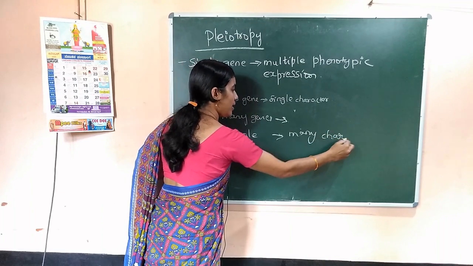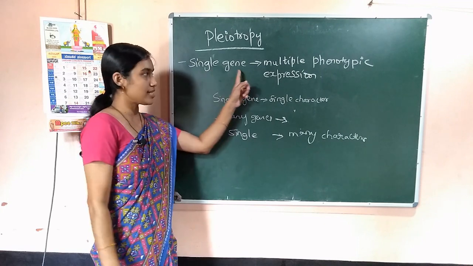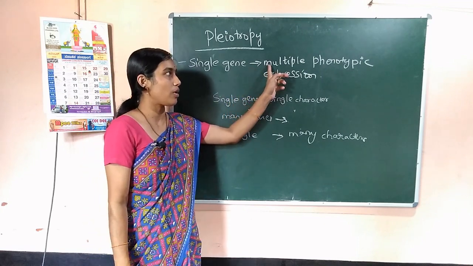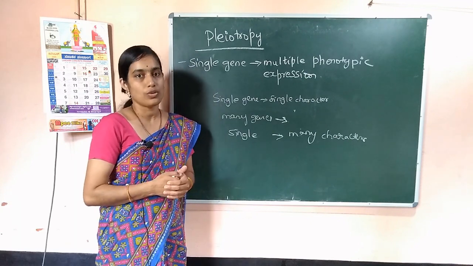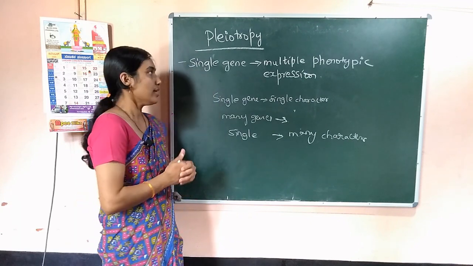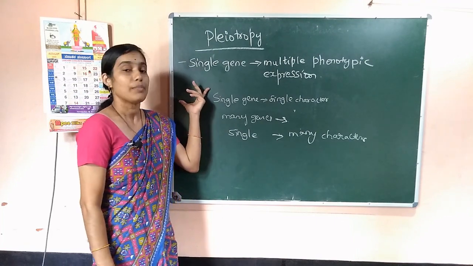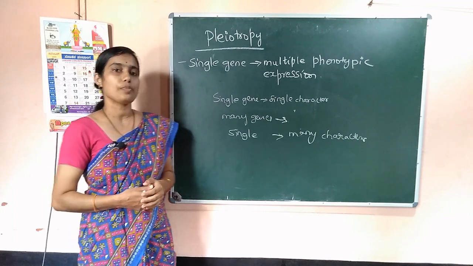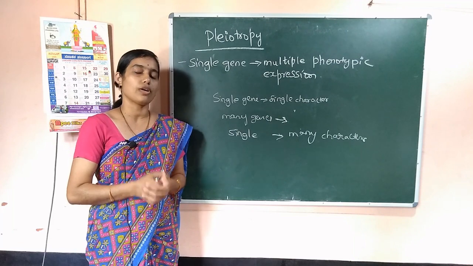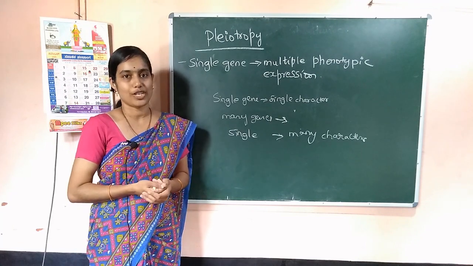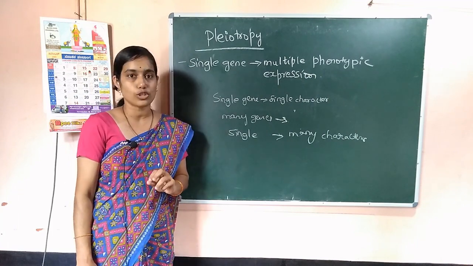So when a single gene is responsible for multiple phenotypic expressions, many phenotypes or many characters, then that phenomenon is called pleiotropy.